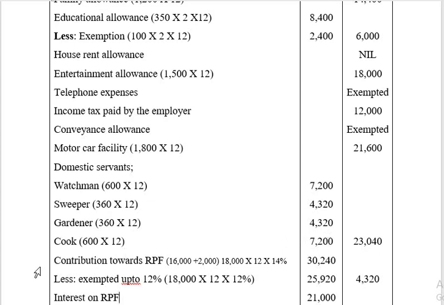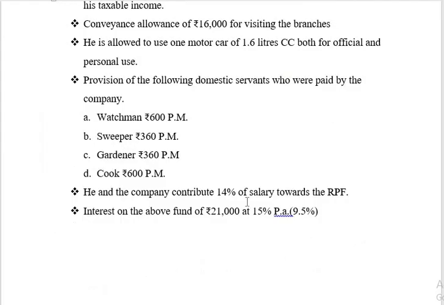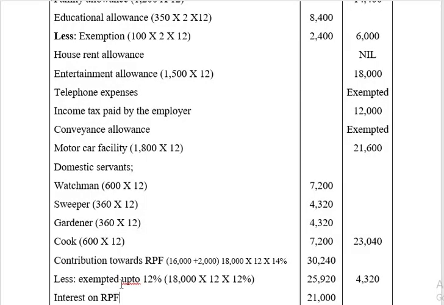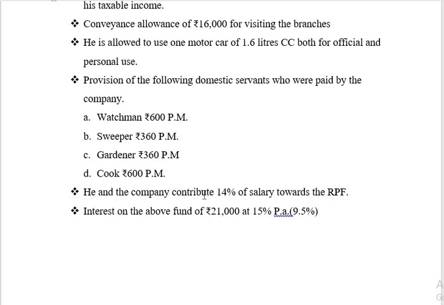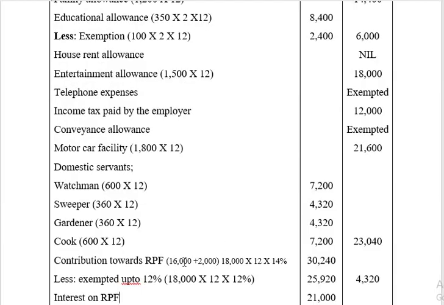The next, contribution towards recognized provident fund. Here they have given rate of interest, rate of percentages. For that we need to find out amount of contribution made by the employer, that means contribution towards RPF. For this purpose, the salary will be basic salary plus DNS allowance, which enters into retirement benefit, into 12 months, because they have given per month manner, 12 into 14%.